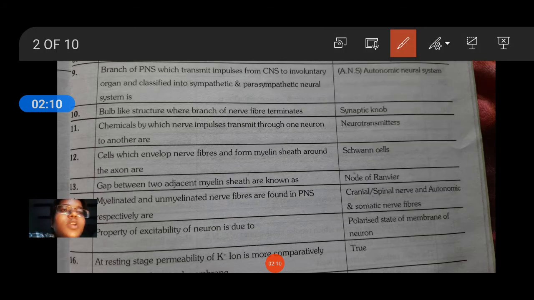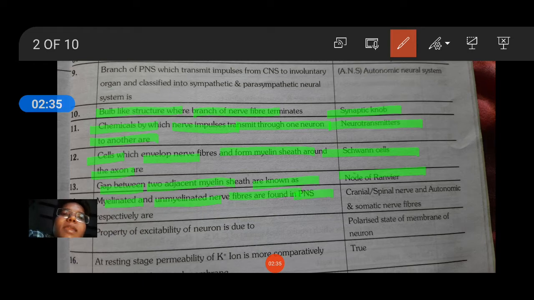The bulb-like structure in which branches of nerve fibers terminate is the synaptic knob. Chemicals by which nerve impulses transmit from one neuron to another are neurotransmitters. Cells which envelop nerve fibers and form the myelin sheath around the axon are Schwann cells. Gaps between two adjacent myelin sheaths are known as nodes of Ranvier. Myelinated and non-myelinated nerve fibers found in the PNS respectively are cranial or spinal nerves and autonomic or somatic nerve